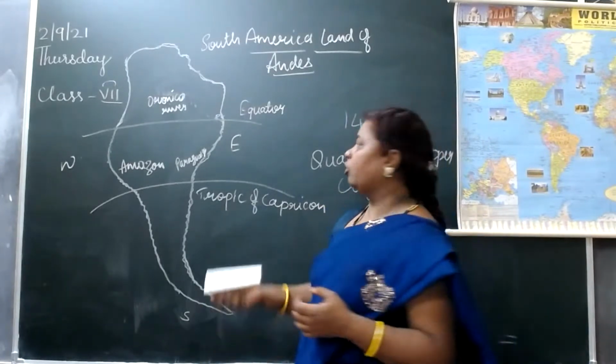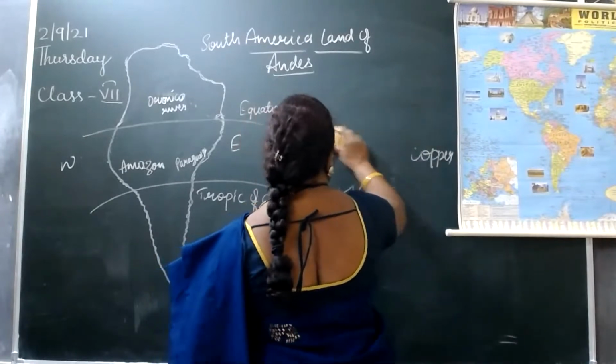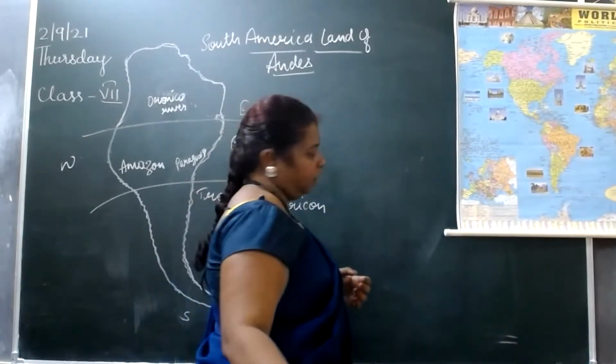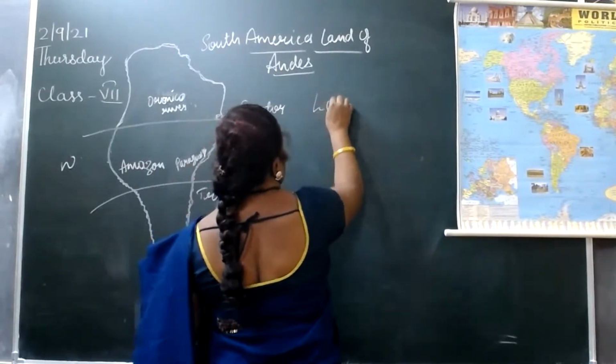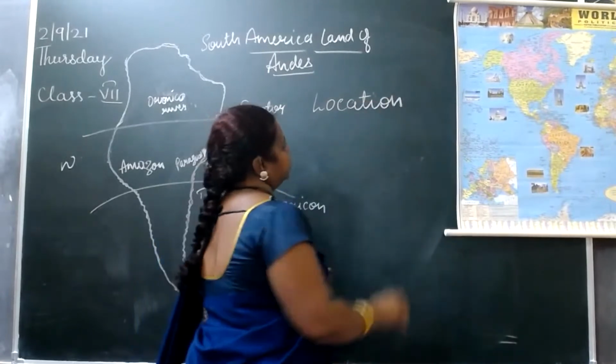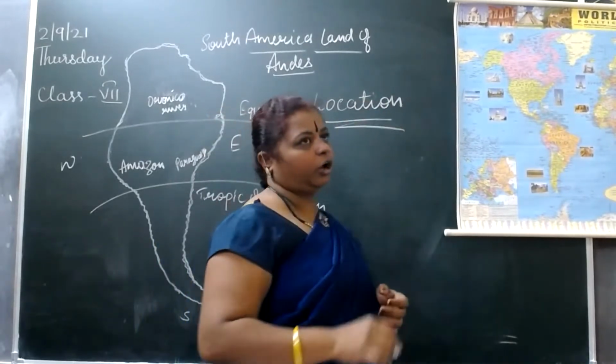Now first we will go for the location of the continent of South America. Where has it been located?